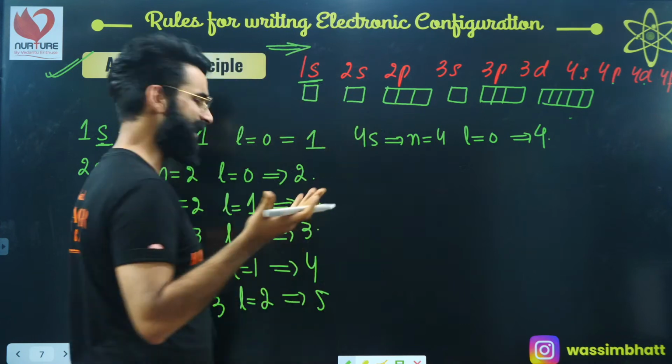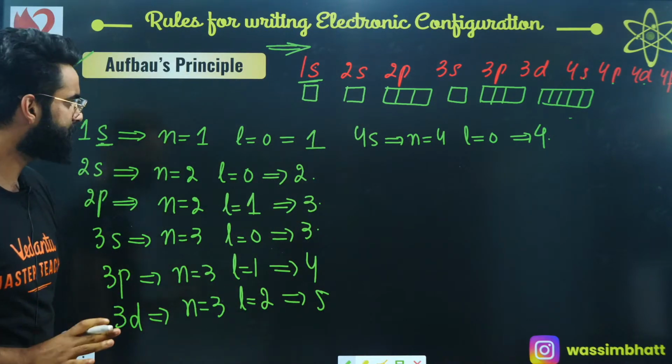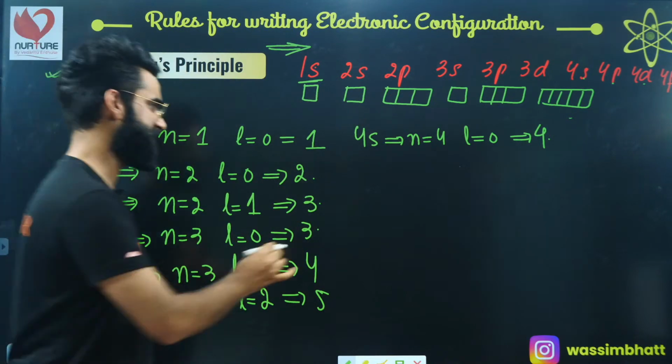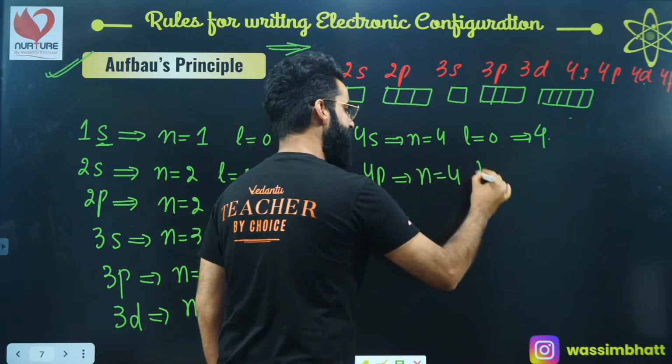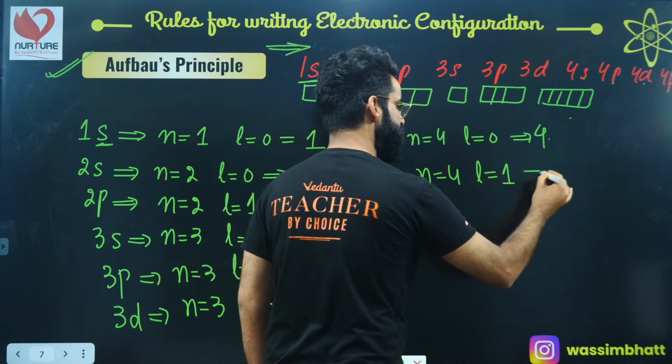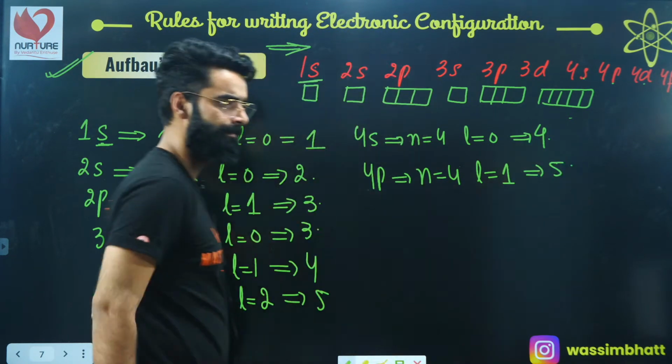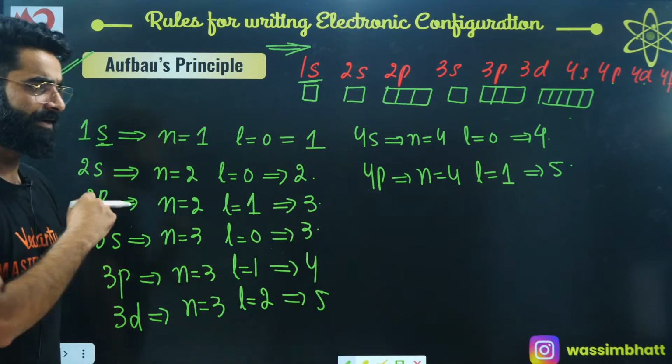Let's write 4p also first. The n value is 4, and the L value is 1. N is 4, L is 1, so 4 plus 1 comes out to be 5. Now we will understand.